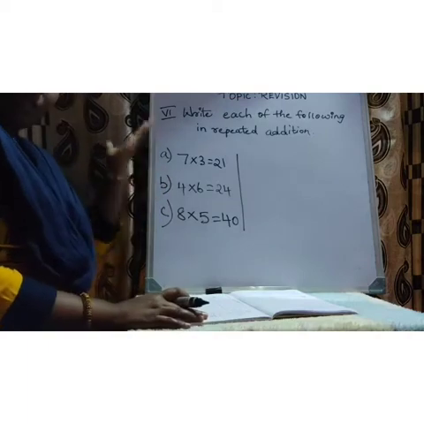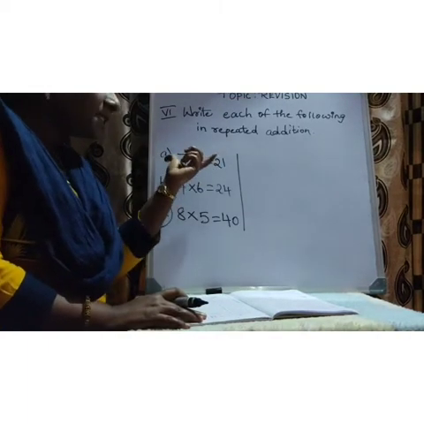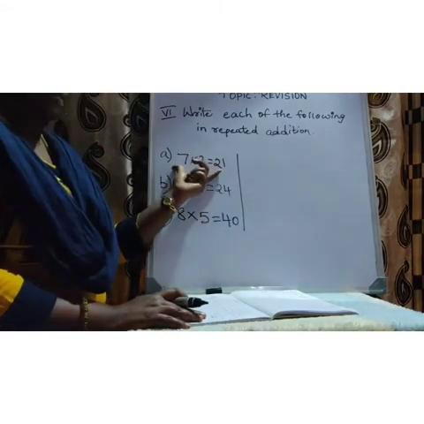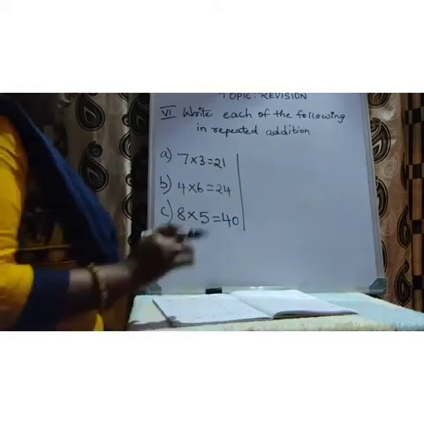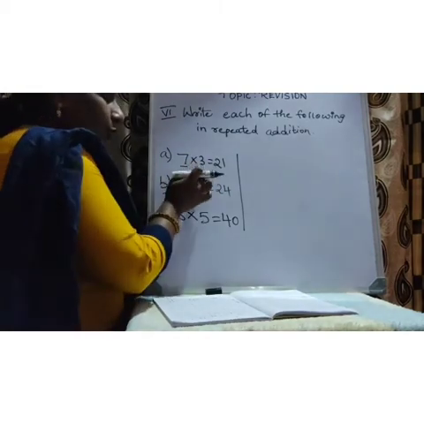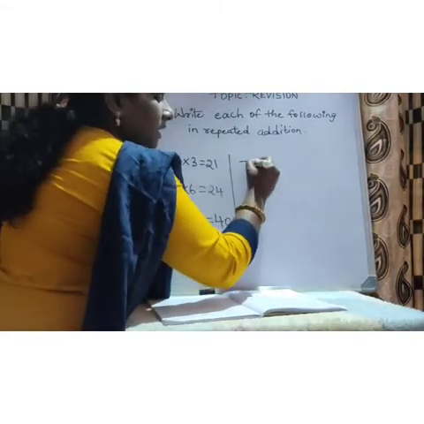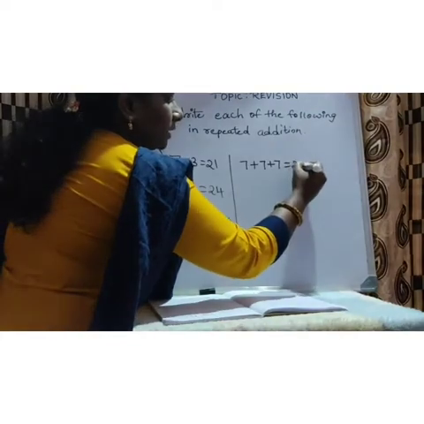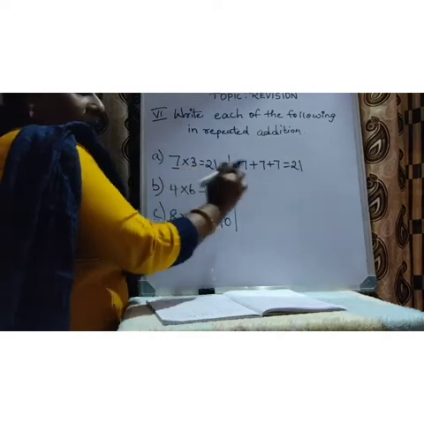Next main, write each of the following in repeated addition. See here children, in the before main they had given the object. Seeing that object, you wrote the repeated addition. Now they have given the multiplication statement. For that, you should write the repeated addition. So here, first number of things, second number of groups. So you should write 7 3 times. See here how I am writing: 7 plus 7 plus 7 equals 21. 7, how many times should you write? 3 times.